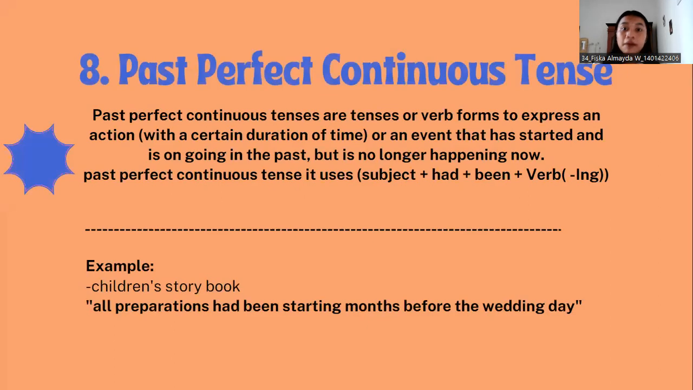Okay, number 8, past perfect continuous tense. Past perfect continuous tense is a tense or verb form to express an action with a certain duration of time, or an event that has started and was ongoing in the past, that is no longer happening now. Past perfect continuous tense uses subject plus had plus been plus verb-ing. So, an example from past perfect continuous tense in the children's storybook, The Angel's Leg: all preparation had been starting months before the wedding day.